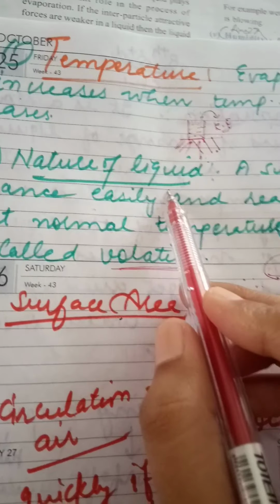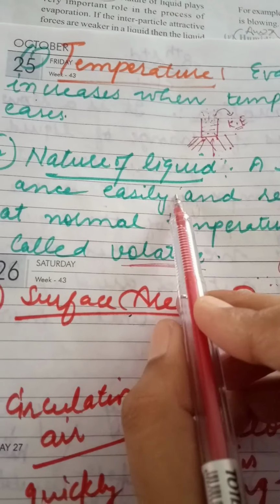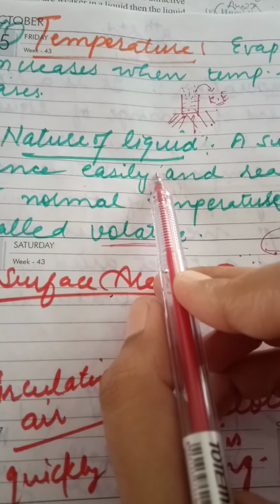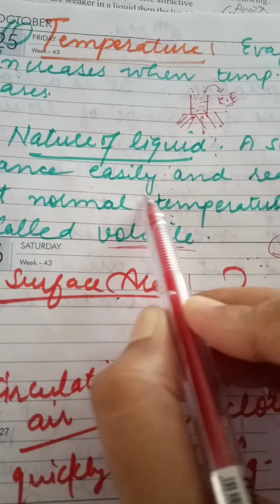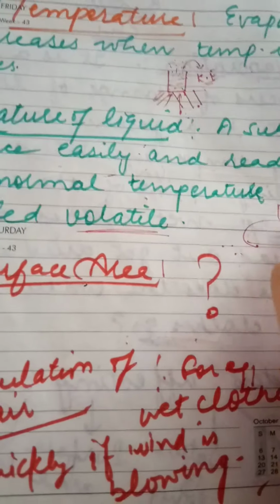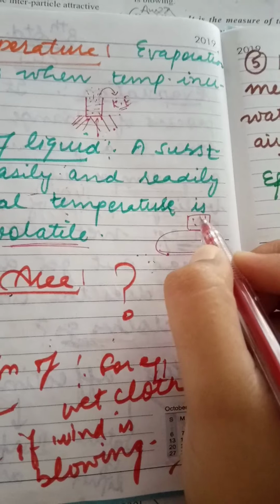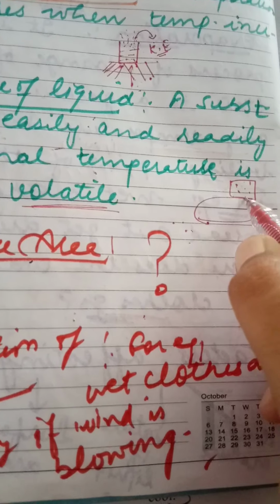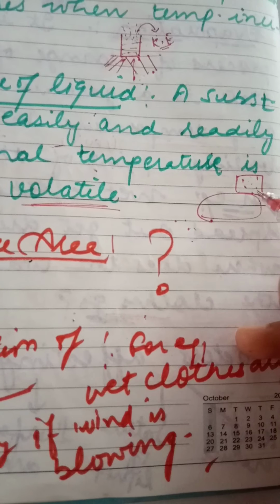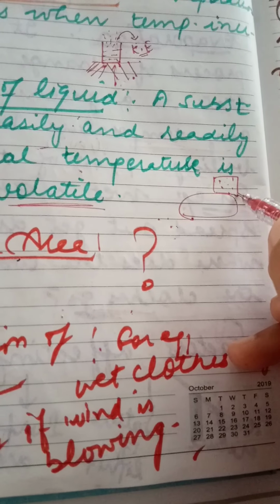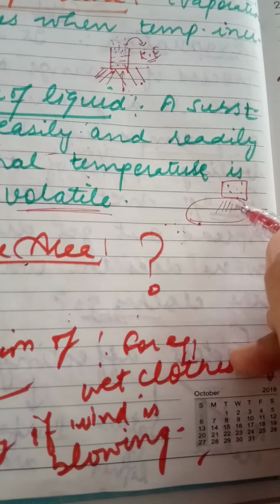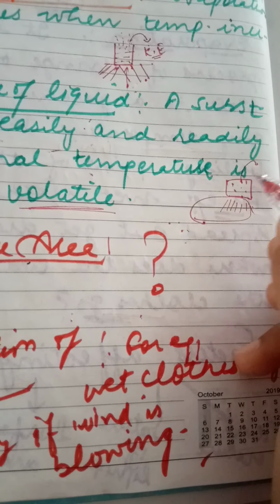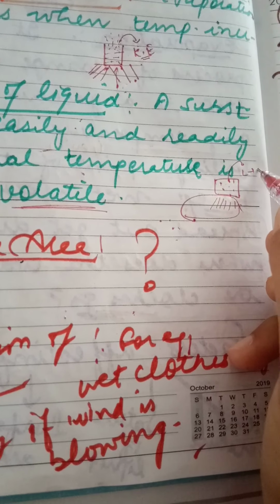Next we have nature of a liquid. Nature of a liquid plays a very important role in the process of evaporation, because in a liquid the intermolecular forces are weaker in comparison to solids. So a liquid can vaporize easily. When you give some heat, it can easily get converted from liquid state to gaseous state.